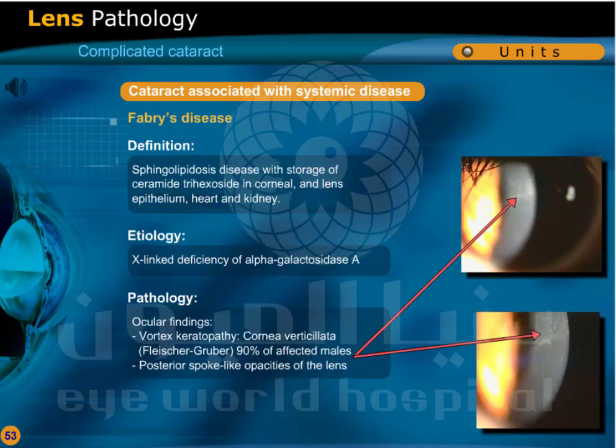Fabry's disease: sphingolipidosis with storage of ceramide trihexoside in corneal and lens epithelium, heart, and kidney. It is due to X-linked deficiency of alpha-galactosidase A. Ocular findings include vortex keratopathy, cornea verticillata, or Fleischer-Gruber in 90% of affected males, and posterior spoke-like opacities of the lens.